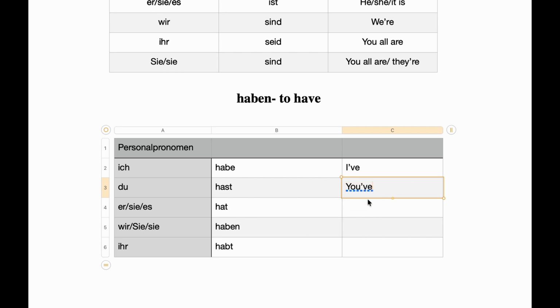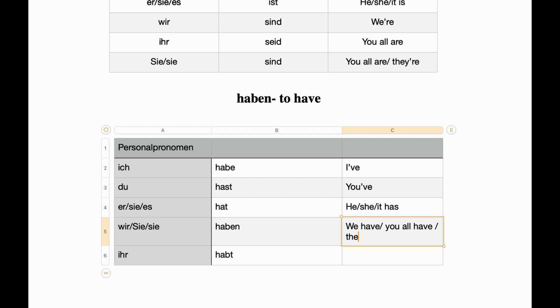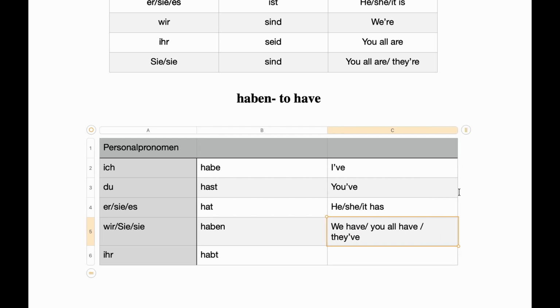Next we have he, she, or it has. We have is easy. Then you formal or you all have, or we can say they have, right? Then ihr habt, it means you all have, but again this one is informal, right?